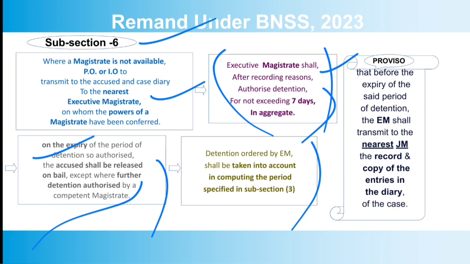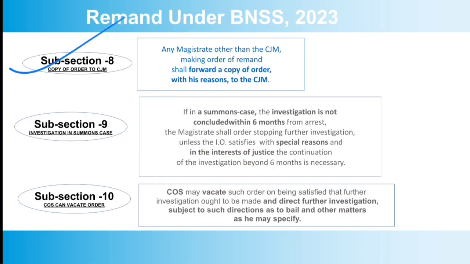Now there is a proviso which says that before the expiry of the said period of detention, the executive magistrate shall transmit to the nearest judicial magistrate the record and a copy of the entries in the diary of the case. Now subsection 8 says that if any magistrate other than the CJM makes an order of remand, then in that case a copy shall be sent with reasons to the chief judicial magistrate.